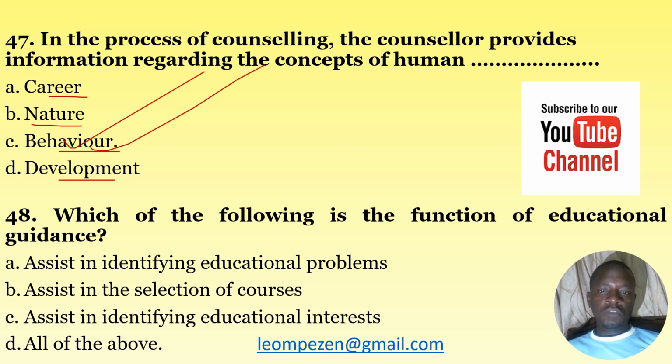Number 48, which of the following is a function of educational guidance? A, assist in identifying educational problems. B, assist in the selection of courses. C, assist in the identification of educational interests. And D, all of the above. The correct answer is D. Educational guidance includes identifying educational problems, the selection of courses, and also the identification of educational interests.